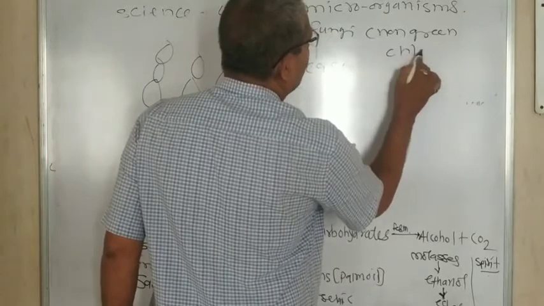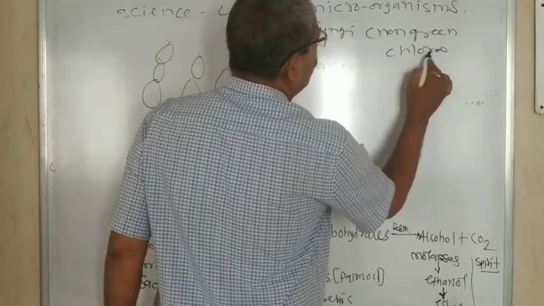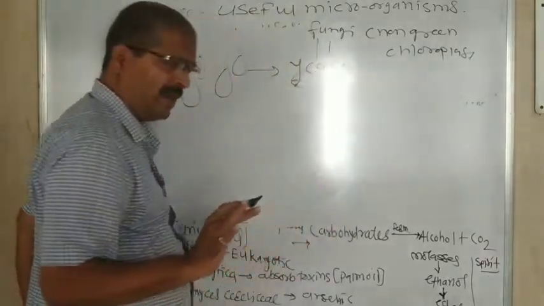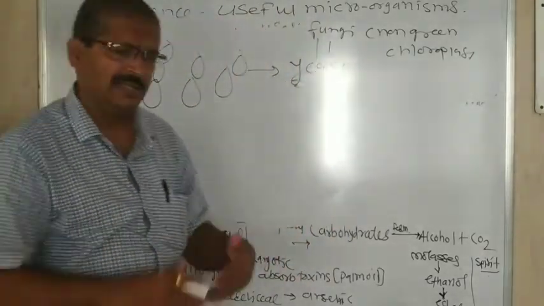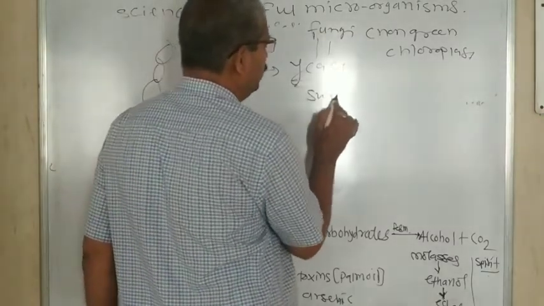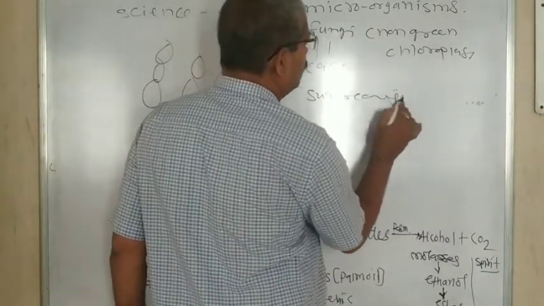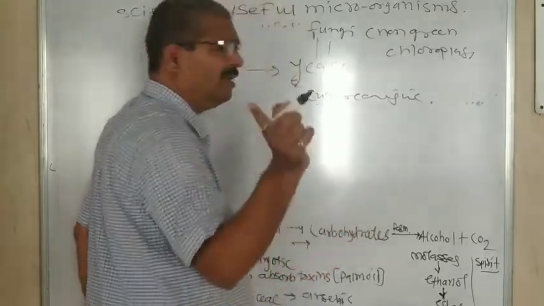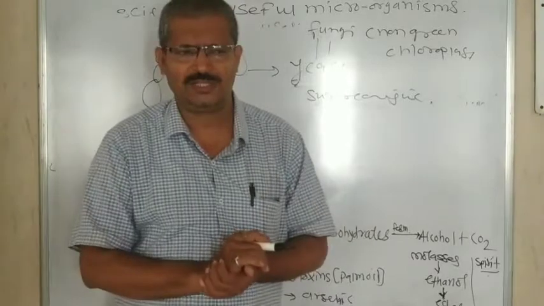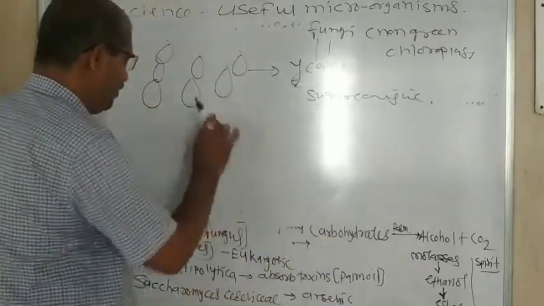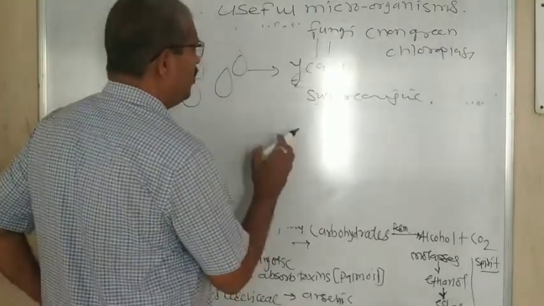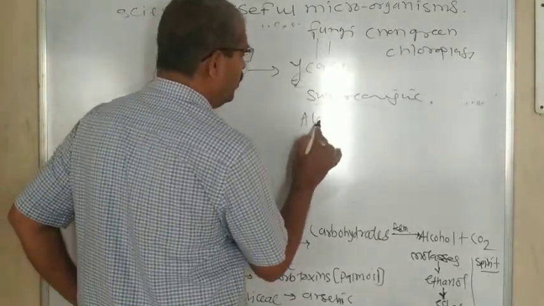Means no chloroplast. Fungi is a plant. Yeast is a unicellular plant which grows inside sugarcane juice. It is found even in air. Mostly it grows in all moist places. So these oval-shaped cells are useful to us for the production of alcohol.